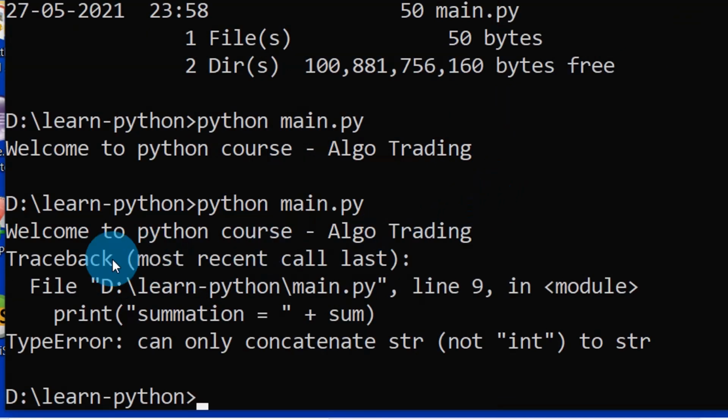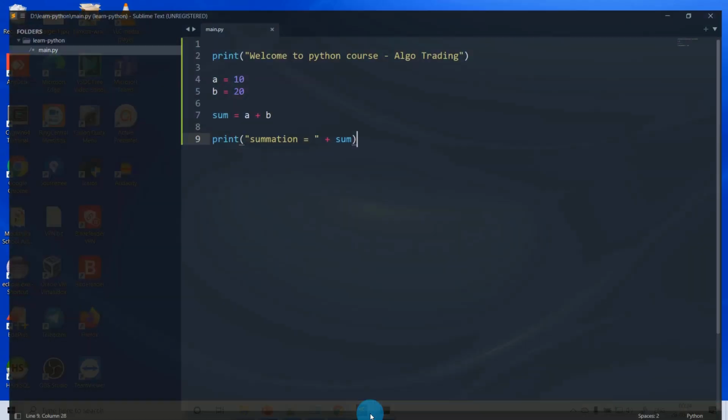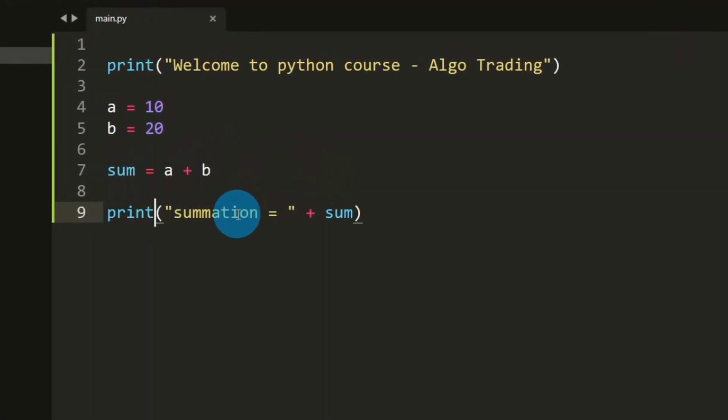So what happened? There is some issue here, right? What is showing? Can only concatenate str, not int, to str, right? As I told you, whenever you write code, you can immediately see the error when you run it. So that's the beauty. And it also says at which line the error is. Inside main.py at line 9 we have an error. So what is our line 9? This is line 9, correct? What it is saying is this is a string and this is a number. You cannot use the plus operator between these two.